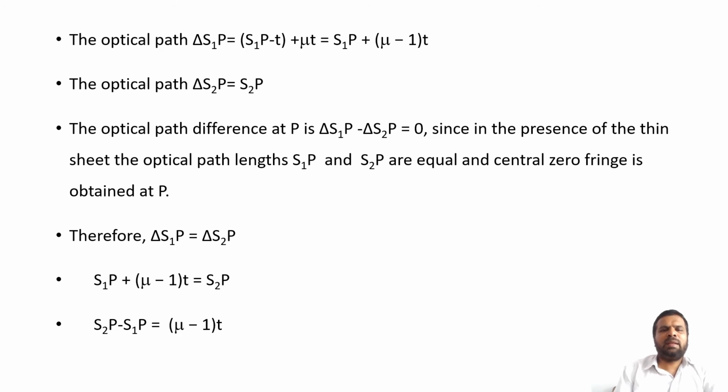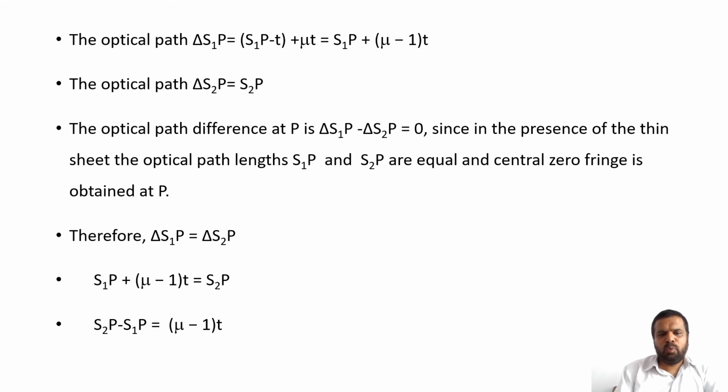The optical path difference at P, Delta S1P minus Delta S2P, is equal to 0, since in the presence of the thin sheet, the optical path lengths S1P and S2P are equal and the central zero fringe is obtained at P. Therefore, Delta S1P is equal to Delta S2P.